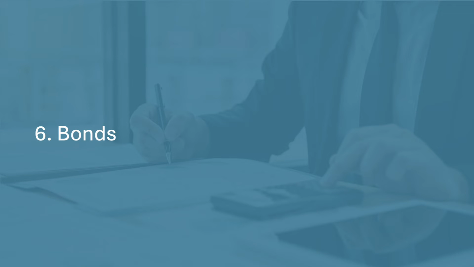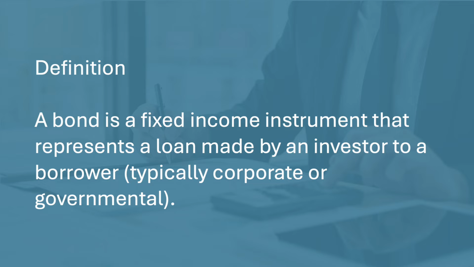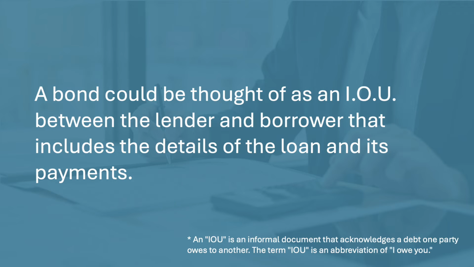6. Bonds. Definition. A bond is a fixed income instrument that represents a loan made by an investor to a borrower, typically corporate or governmental. A bond could be thought of as an IOU between the lender and borrower that includes the details of the loan and its payments.